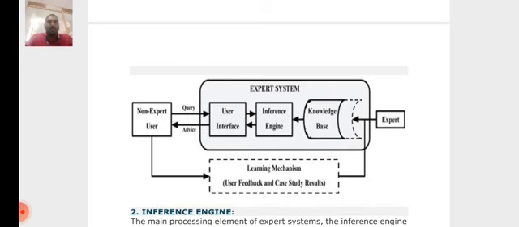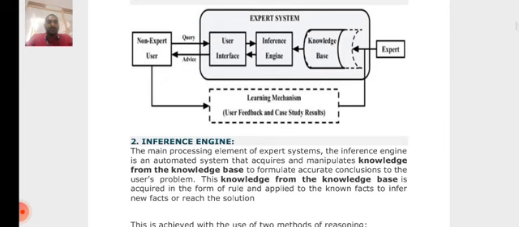So that is a non-expert user. And the learning mechanism: in case any feedback is given by the non-expert user, that feedback will go to the expert, and then again the problem will be solved in the expert system.